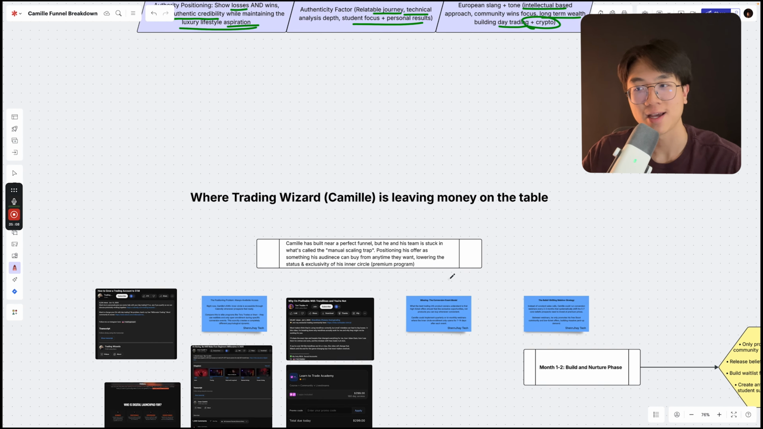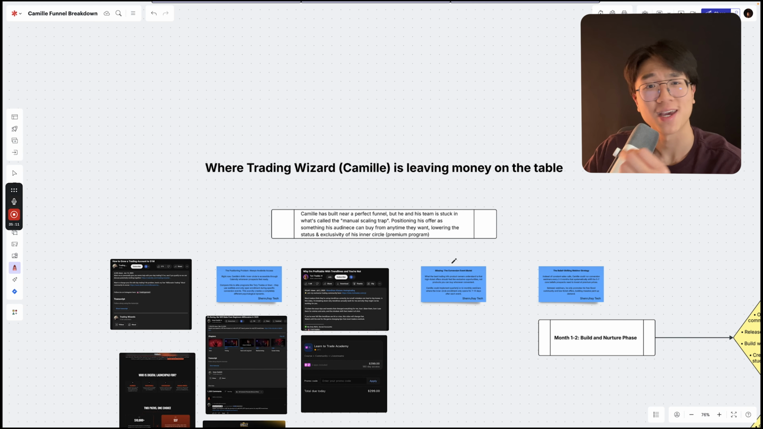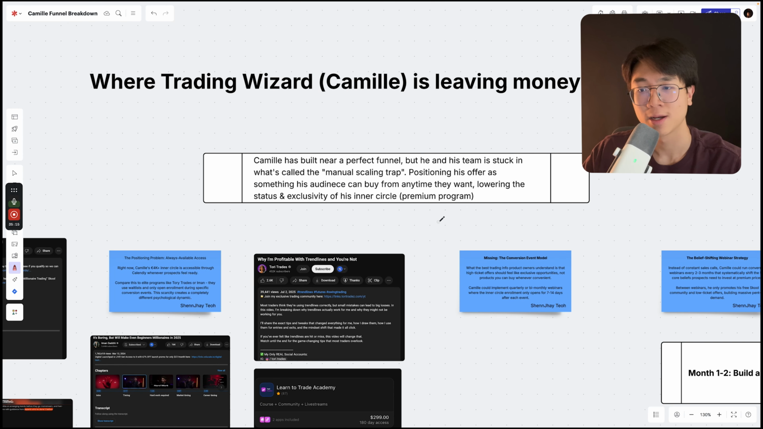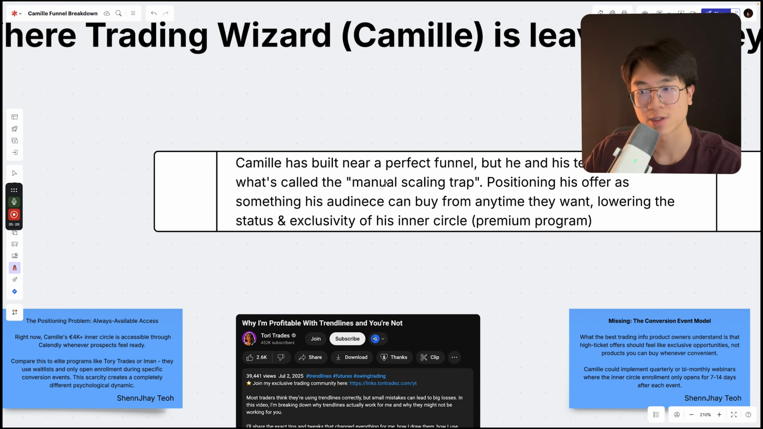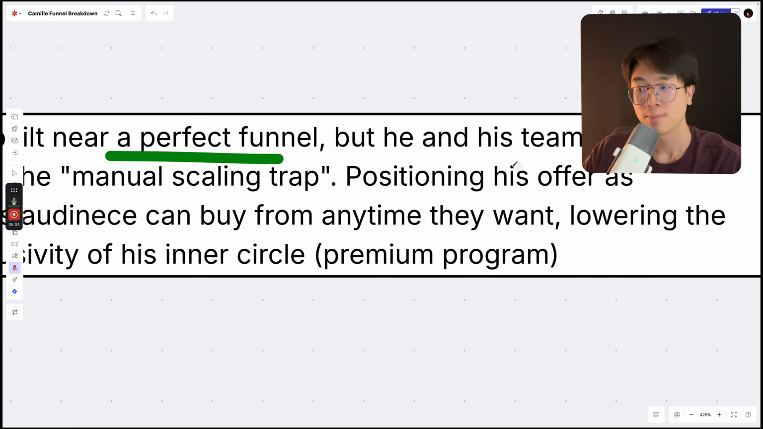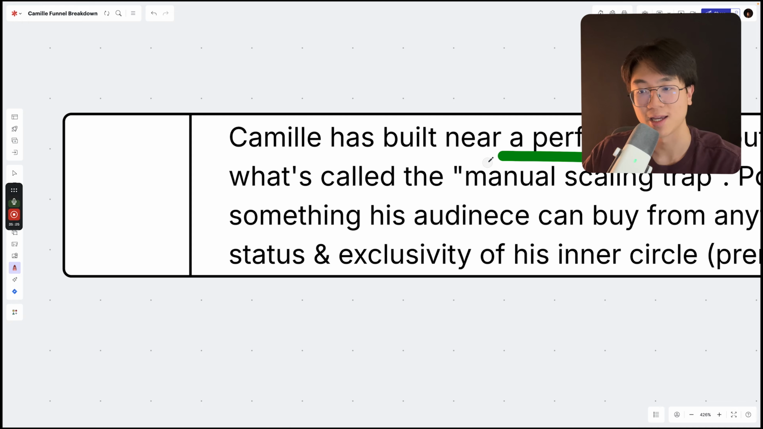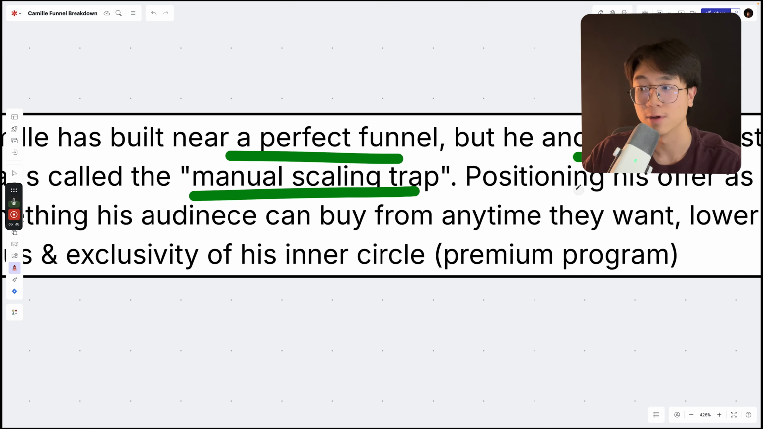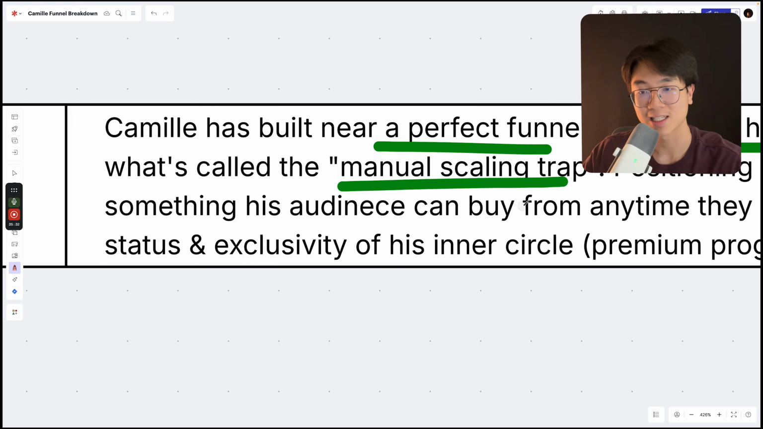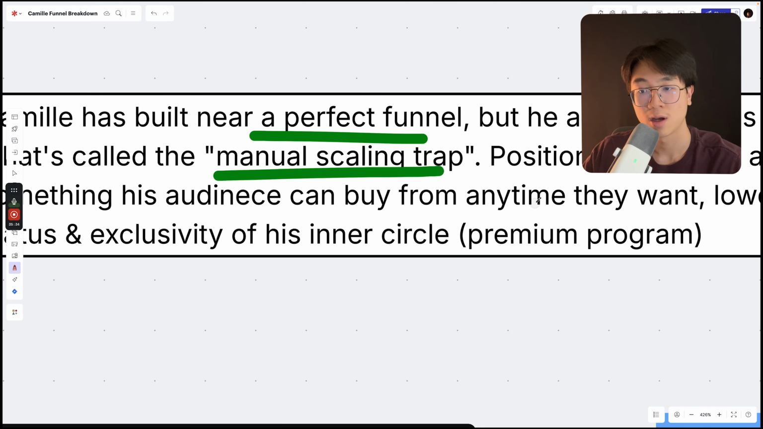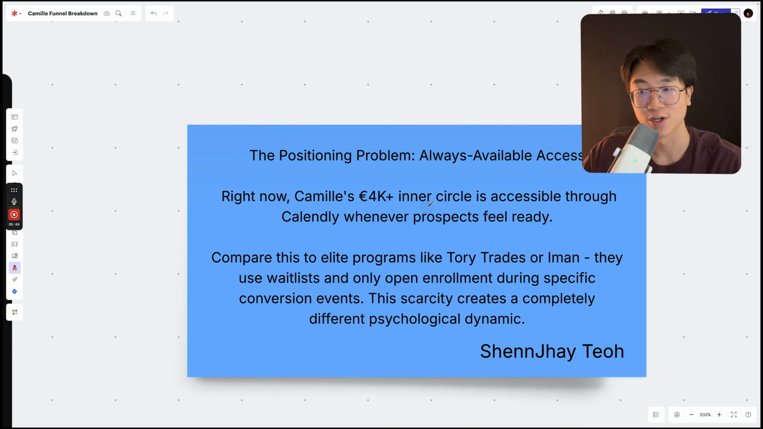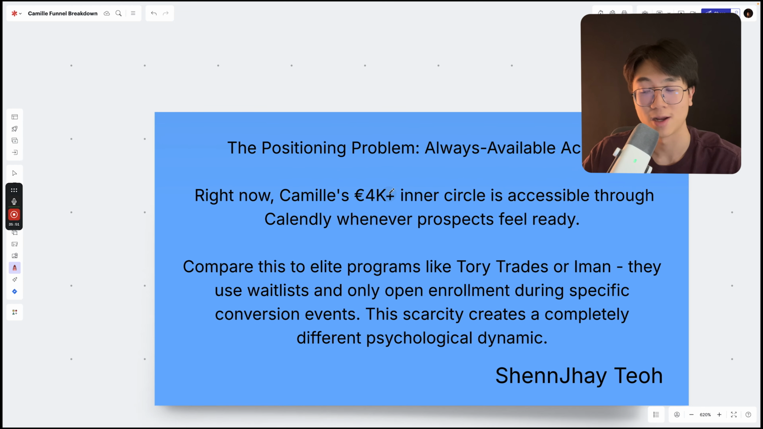So now, from seeing that, is Camille really leaving any money on the table, right? Camille, the trading wizard, has built a near perfect funnel, but he and his team are probably stuck in what's called the manual scaling trap, positioning his offer as something his audience can buy from anytime, whenever, wherever they want, which lowers the exclusivity as well as the status of his inner circle premium program. And this is caused by a positioning play, which is always available and always accessible.